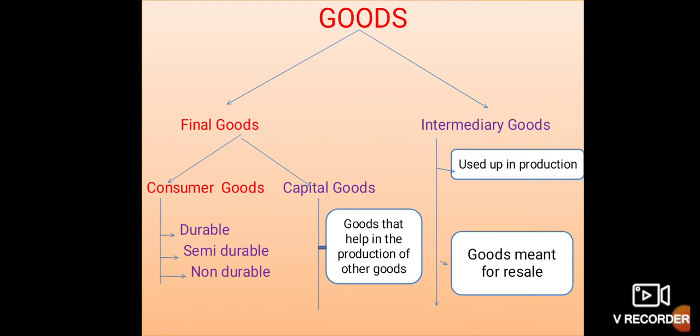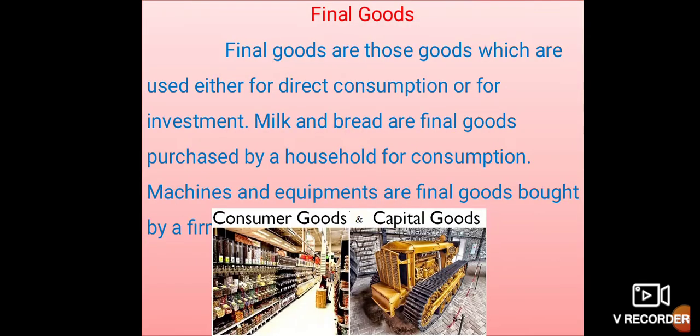Intermediate goods are those goods which are being used in recycling from manufacturer to the wholesaler, then wholesaler to the retailers, or from the main producer of a primary sector delivering to the secondary sector, and then finally they are turned into the final goods. So their values are not added in the national income. These are known as intermediate goods. They are used up in the production.